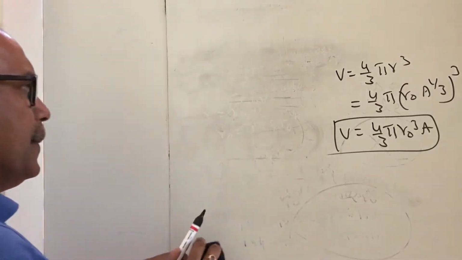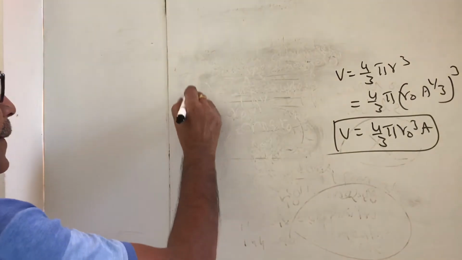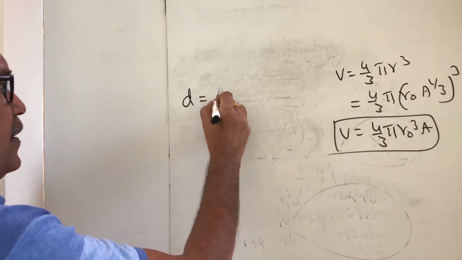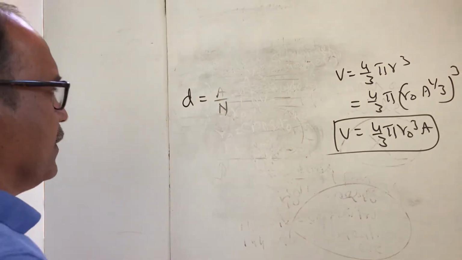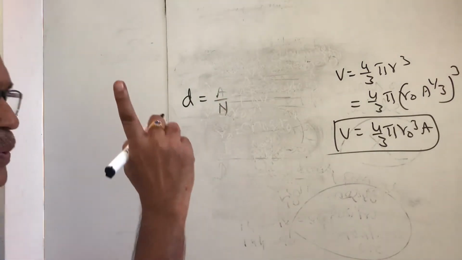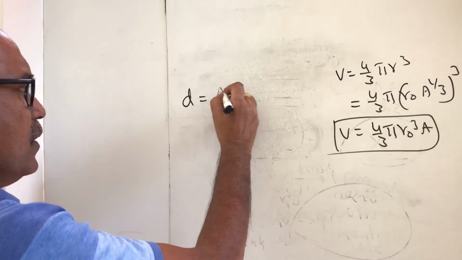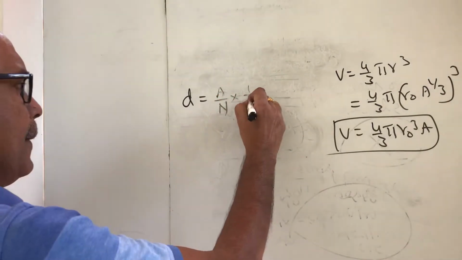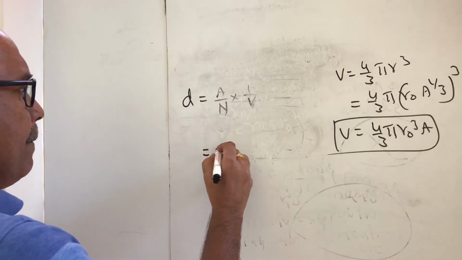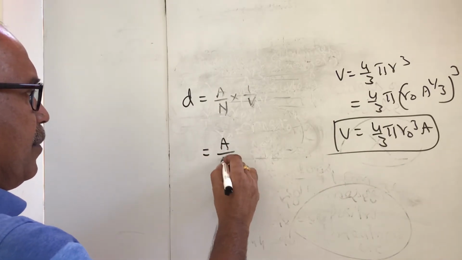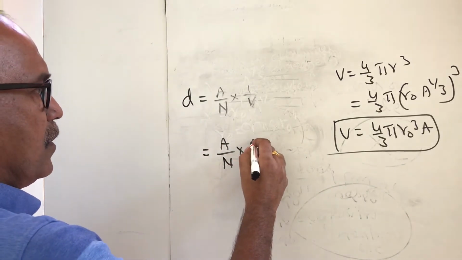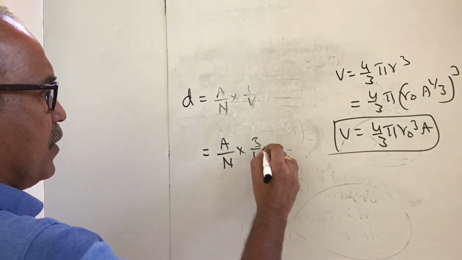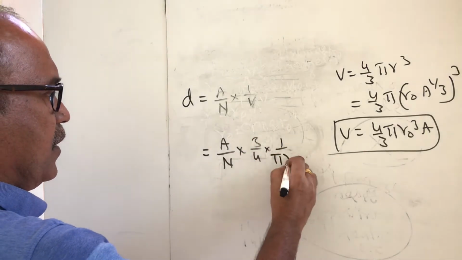Density. Density is A by N, the nuclide mass, divided by the volume, which is 4 by 3 pi r naught cube.